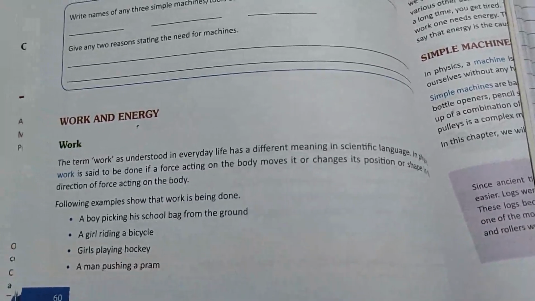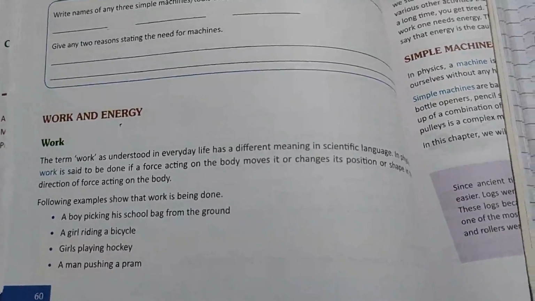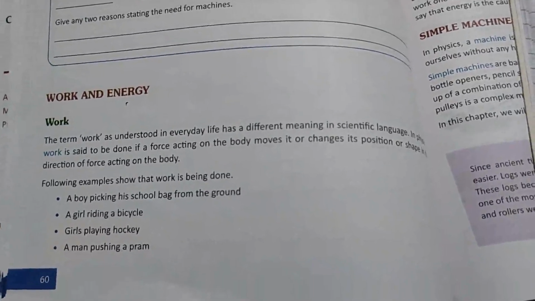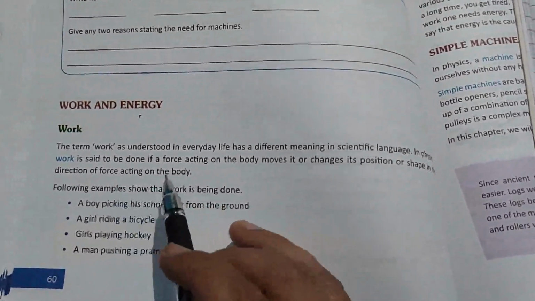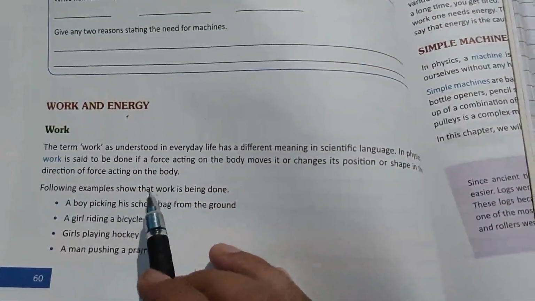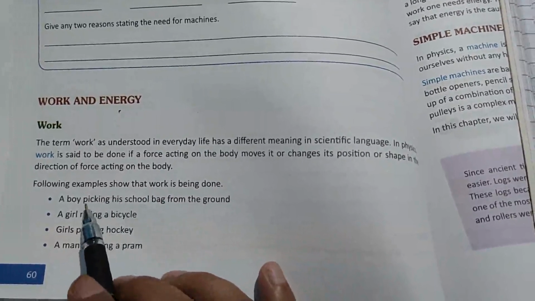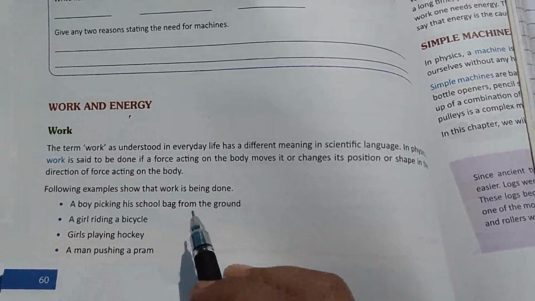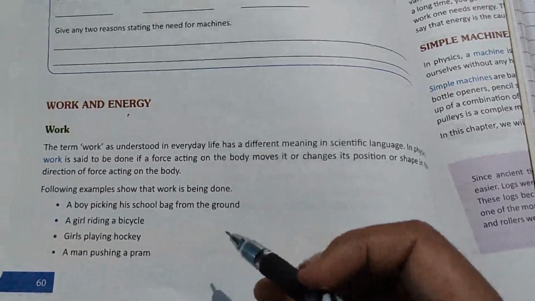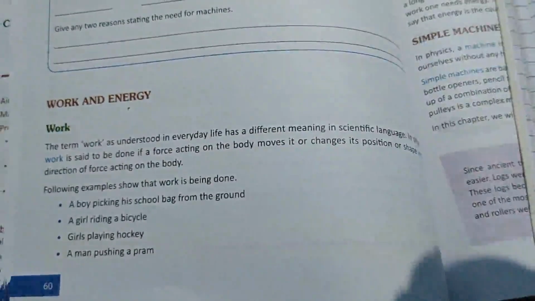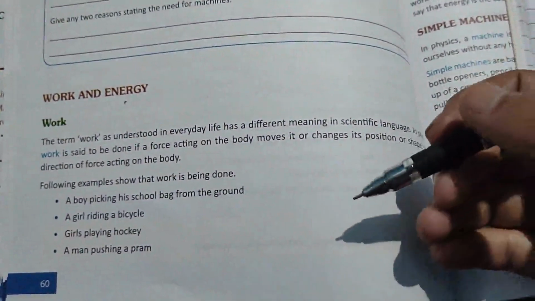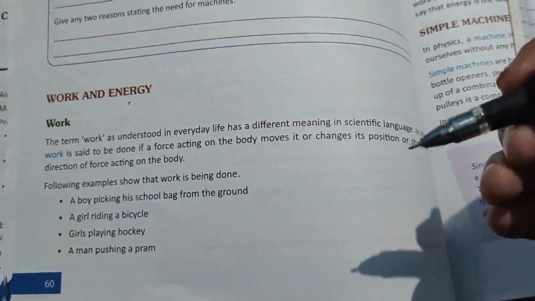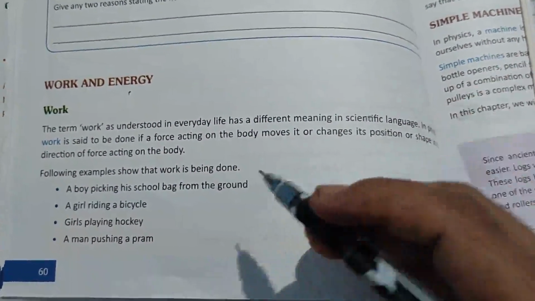If we are applying force and the object is moving, that is said to be work done. An example is a boy picking his school bag from the ground. The bag is displaced some distance, so that will be work done.